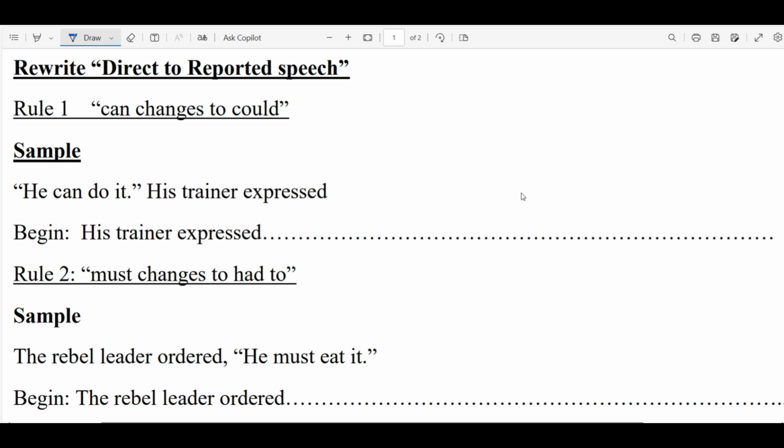For a sample: he can do it, his trainer expressed. His trainer expressed that he will not change. Can changes to could. So his trainer expressed that he could do it. That's our answer for that one. Remember, if the direct one has can, in the indirect you are supposed to change it into could.